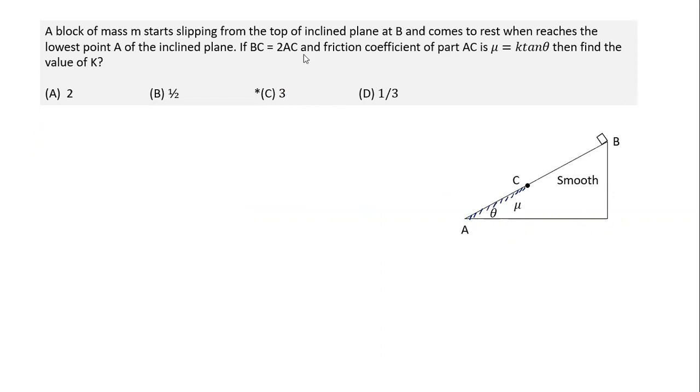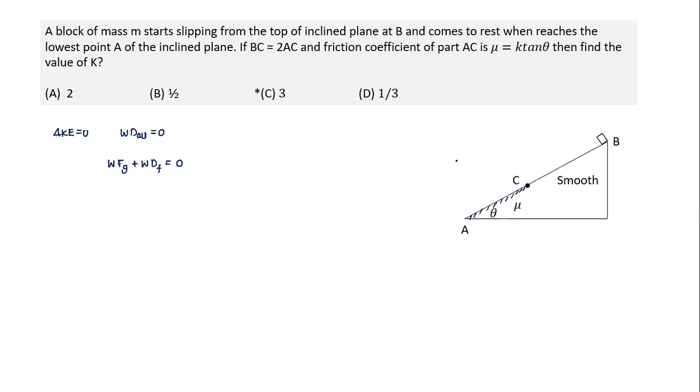Let's understand here. It starts from rest and ends at rest. So basically this question is based on delta kinetic energy is 0. If change in kinetic energy is 0, the work done by all forces also has to be equal to 0. Which are the forces doing work? Work done by gravity plus work done by friction has to be equal to 0. Or in terms of magnitude, yes, of course, as you move from here to here, gravity will do positive work, friction will do negative work. So we can equate those magnitudes.